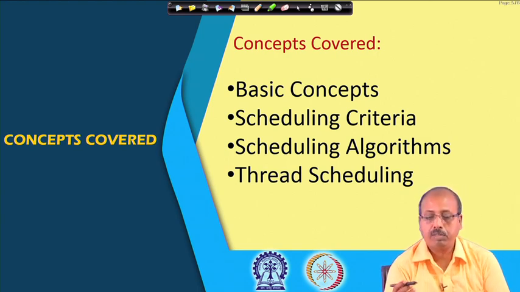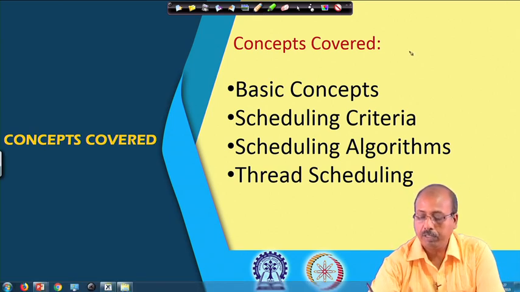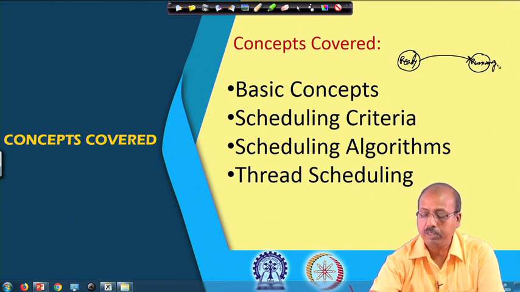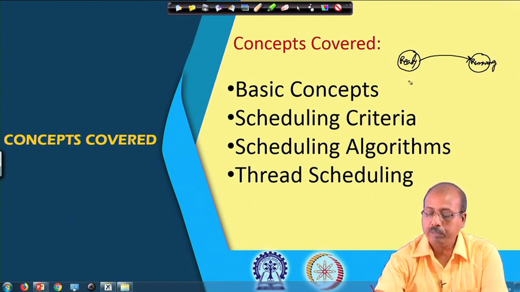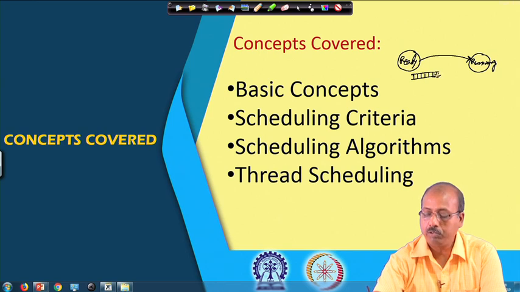So, to just recapitulate a bit, you remember that whenever a process is available in the memory, it is in the ready state. Once the process gets a chance for execution, it goes to the running state. Now, in a multi-user or multi-processing system, there will be many jobs in the ready state. If you represent it in the form of a queue, you can say that all these jobs are waiting in the queue.